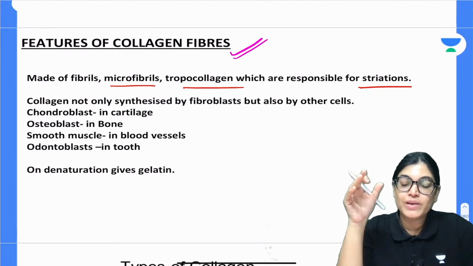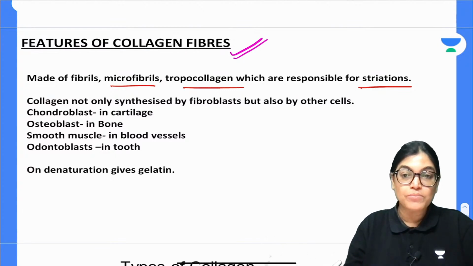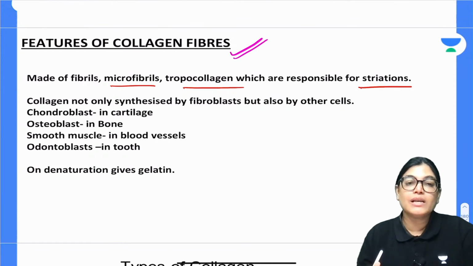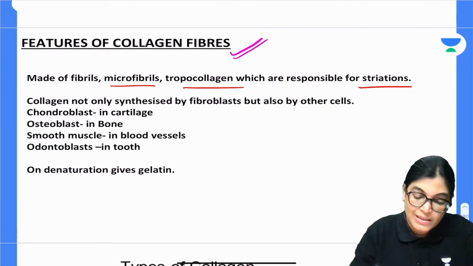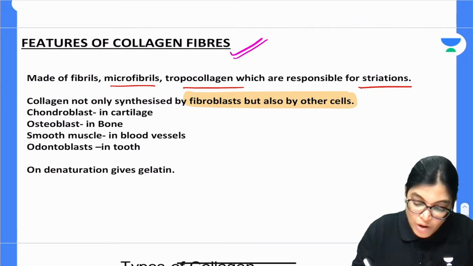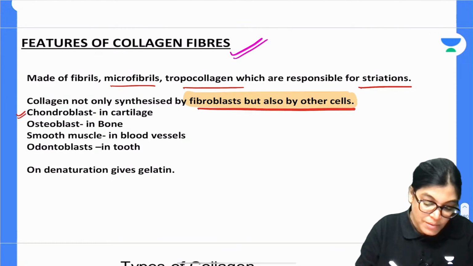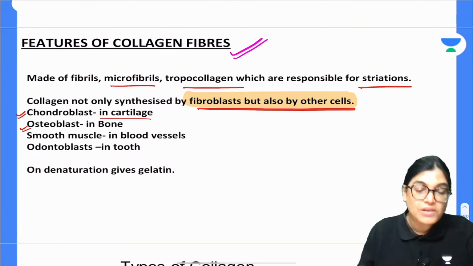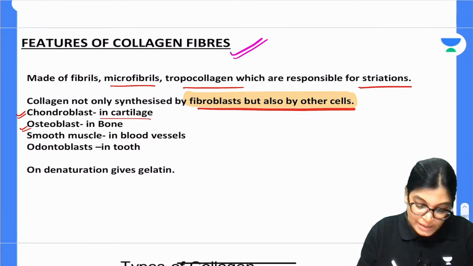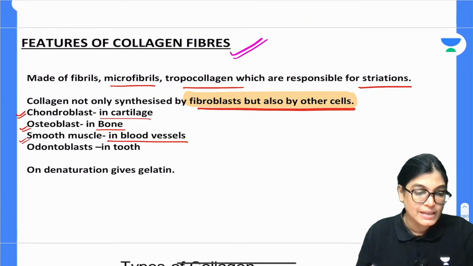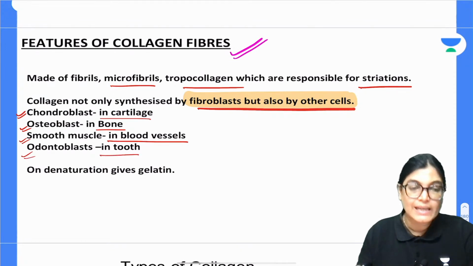Collagen fibers, when present in higher amounts, for example in fibrocartilage, appear wavy. The other important point is that collagen fibers are not only synthesized by fibroblasts, but are also synthesized by other cells in various locations. I would like to emphasize that chondroblasts synthesize the collagen fibers in cartilage. Osteoblasts secrete the collagen fibers in bone. Smooth muscle cells secrete them in blood vessels. Odontoblasts secrete them in the tooth.